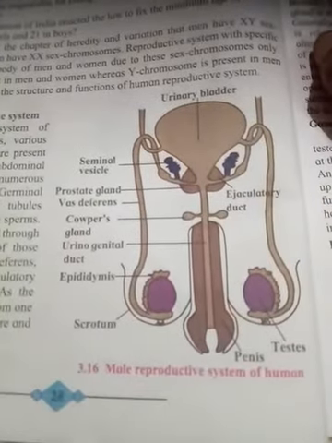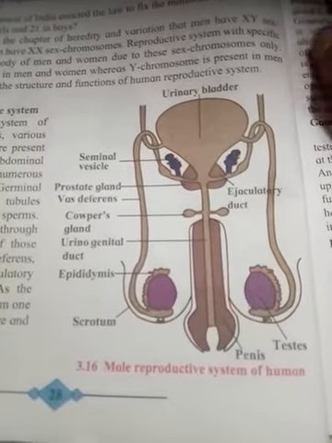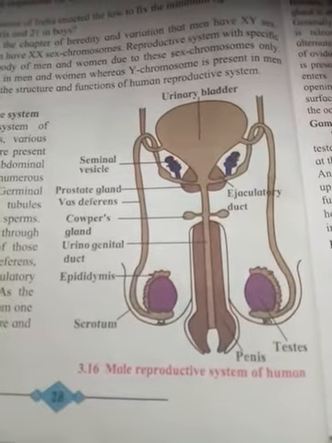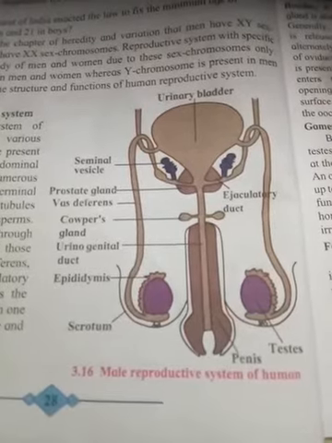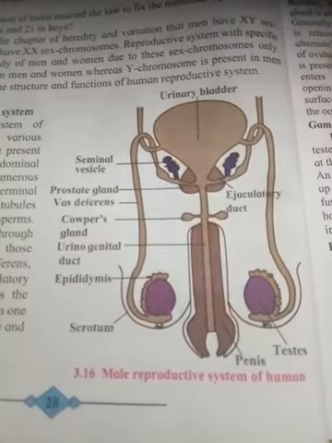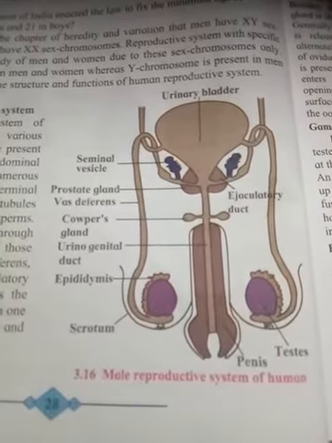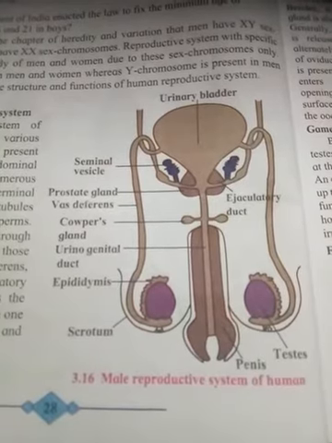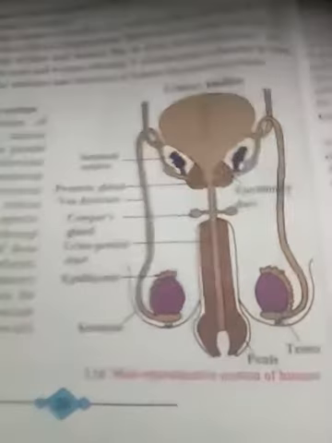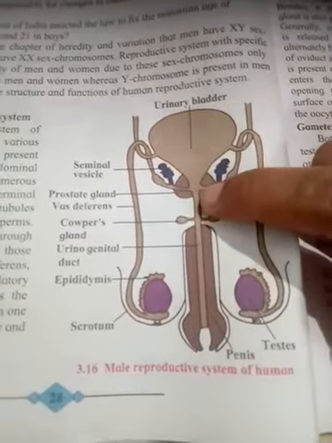Now the sperms together with all these secretions are known as semen. Semen is formed of sperms and secretions from all these glands. Now semen is ejaculated through the penis. All the organs of the male reproductive system are paired except the urinogenital duct, penis and scrotum. Means this whole penis will fill up with the semen.